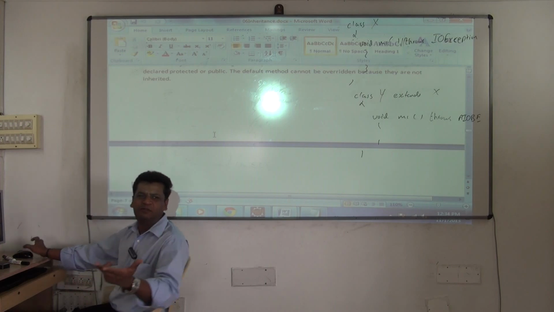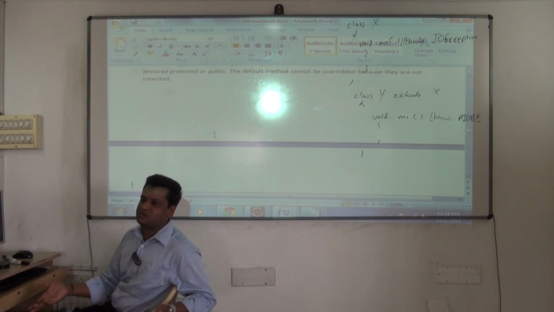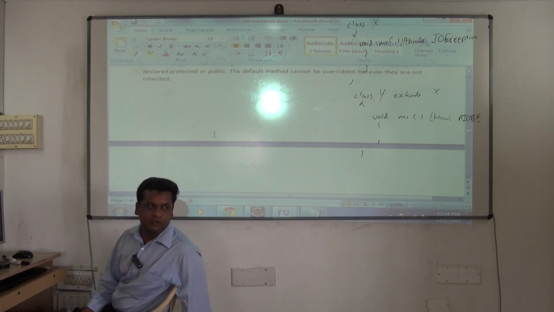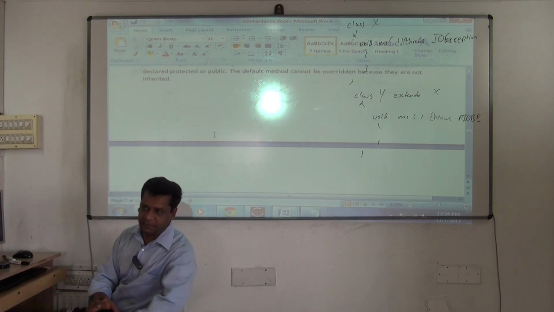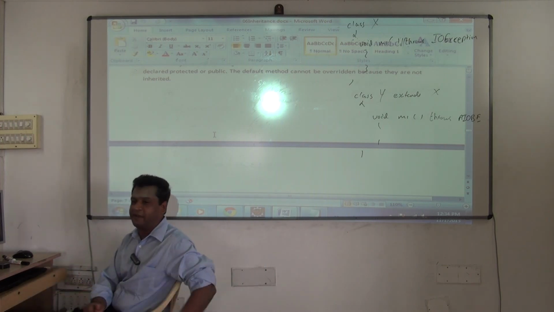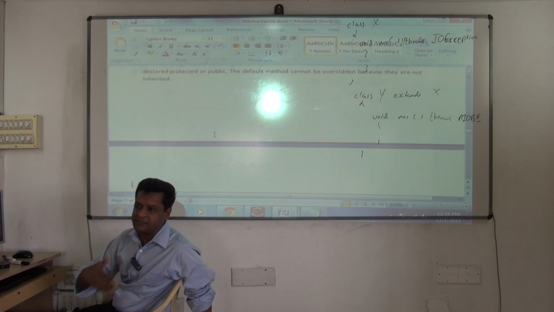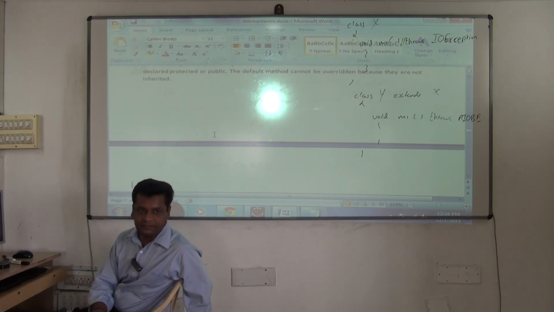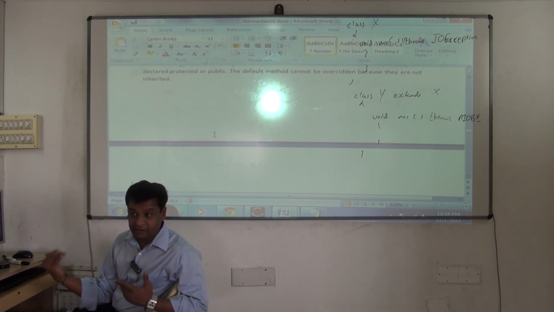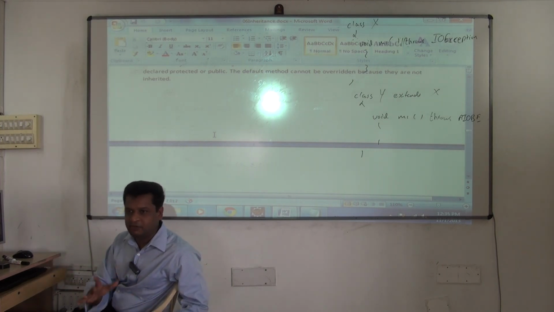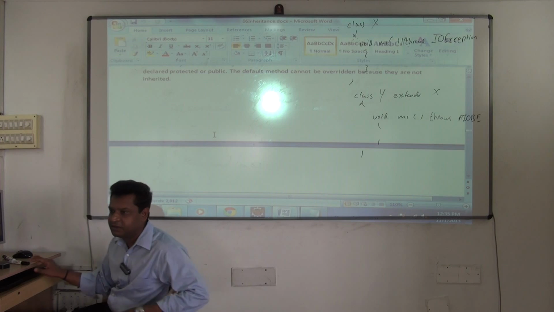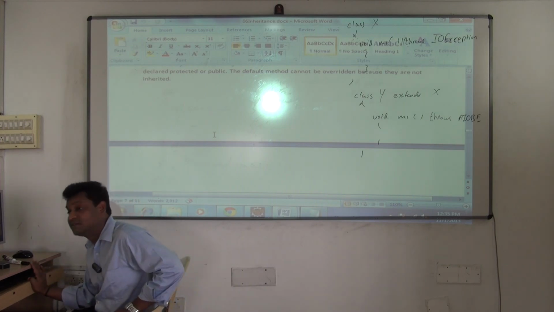Generally for overriding, many people will tell you: void m1 in superclass, void m1 in subclass, overriding over. But overriding itself is such a big subject. So we learned how to do overriding. Now when we start writing projects, there we'll actually start asking why you do overriding. Understood? When we are developing projects, in your coding, there will be overriding. So all these rules will be applicable there, and you should not get these silly errors.